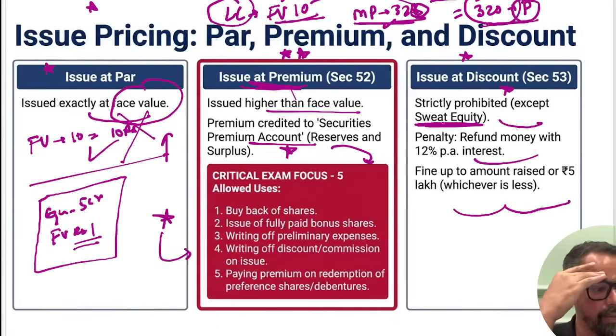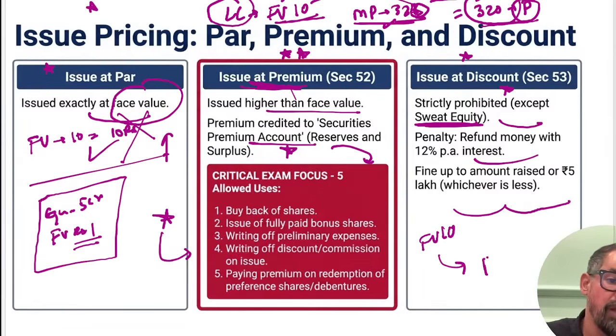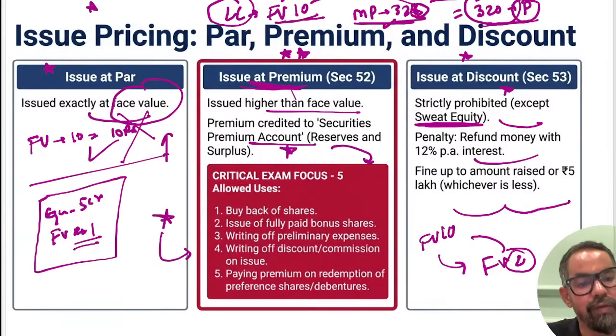Pavitra ma'am, Rakesh sir, another. You got this one. In discount cases, your face value is supposed to be 10 rupees and you are issuing shares at a face value of 2 rupees. You are bearing that 8 rupees from your pocket. Who will do this, right? If you are listing that particular company, no one will do this.